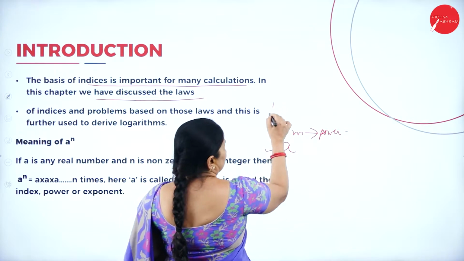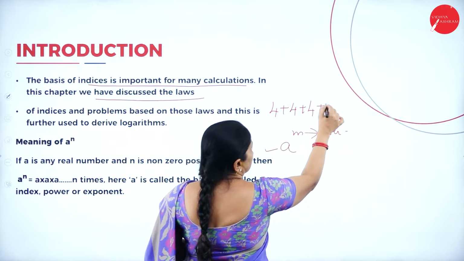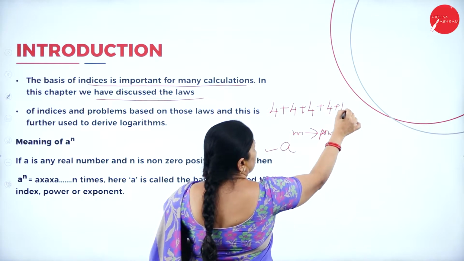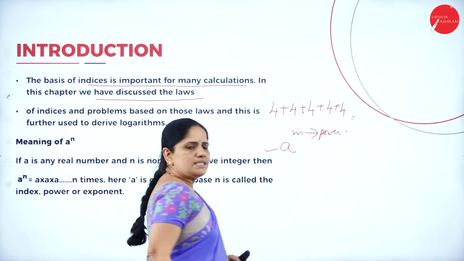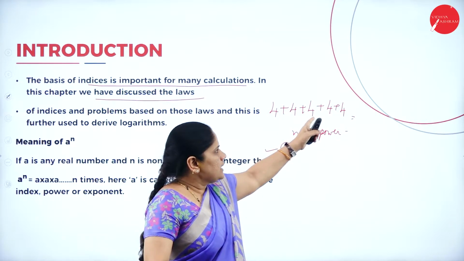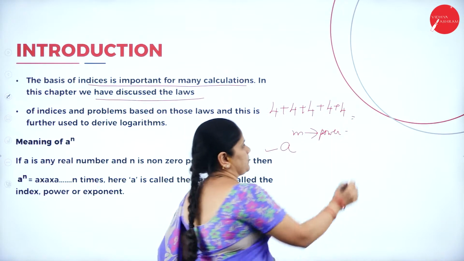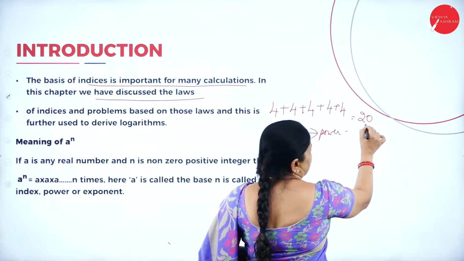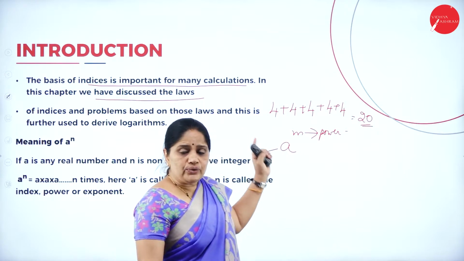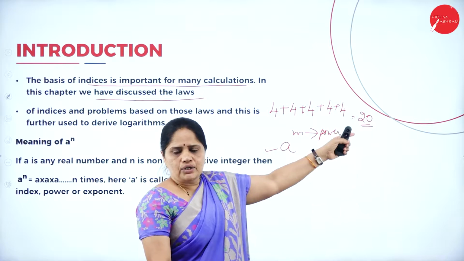Suppose I write 4 plus 4 plus 4 plus 4 plus 4. What is the answer you are getting? 4 plus 4, 8, 8 plus 4, 12, 12 plus 4, 16, 16 plus 4, 20. So, when you add 4 5 times, you are getting 20.